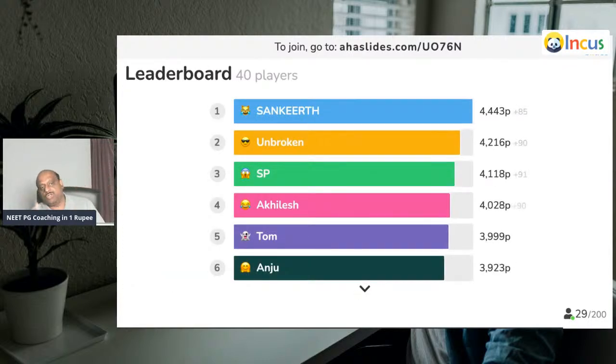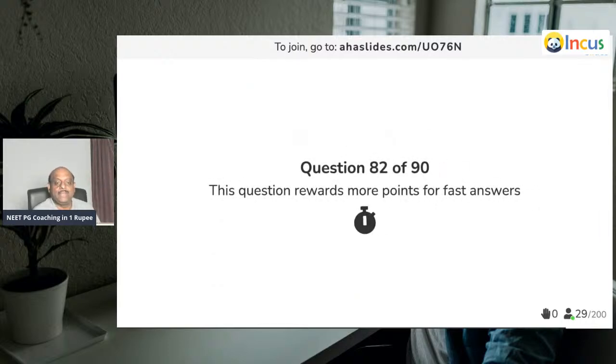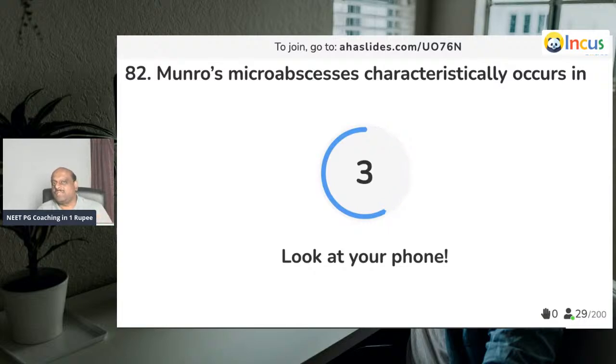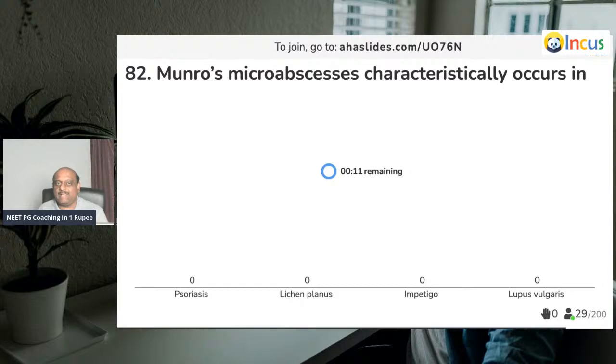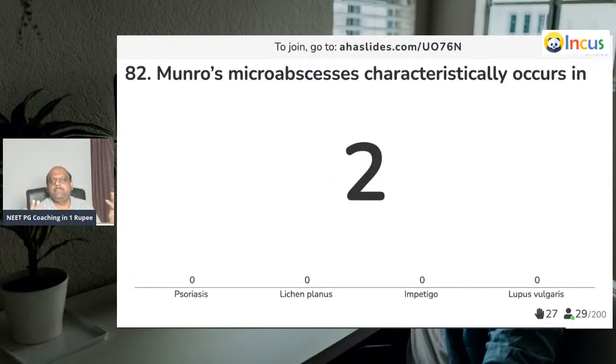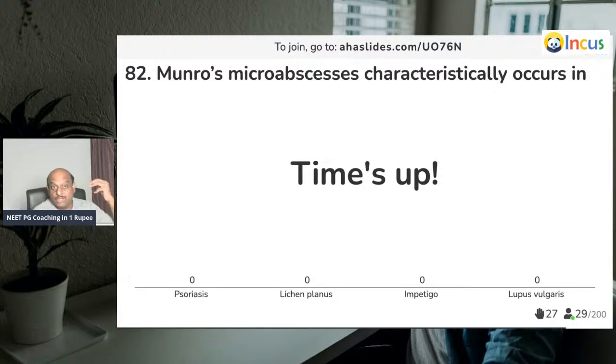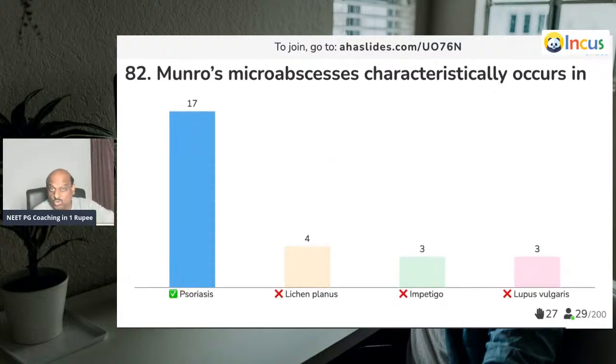Absolutely. Good to see Sankeet, Unbroken SP, Akhilesh, Tom and Anju. And you have another very good teacher, Dr. Varun Soni, in surgery, who is doing MS General Surgery, final year. And we have Dr. Ganesh Ram, who is a recent NEET PG topper doing orthopedics. They're all wonderful NEET PG toppers. At the same time, they are good teachers. One day, you also should come to the platform and become a teacher for the next generation of the NEET PG aspirants.